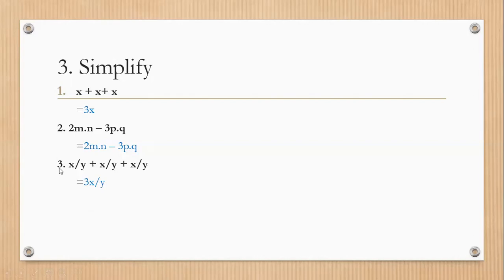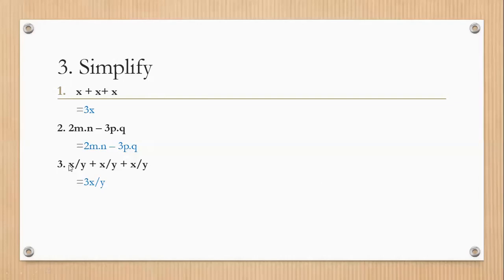Because the variables are the same. If, for example, x upon l is written over there, then I will not add that term. I can add only these two terms. Clear? For addition, the variables must be the same.